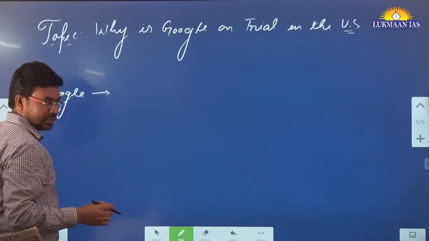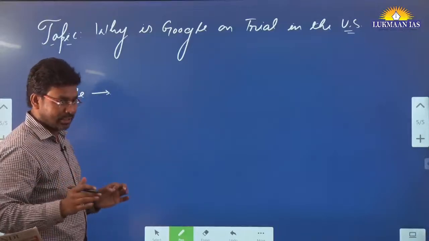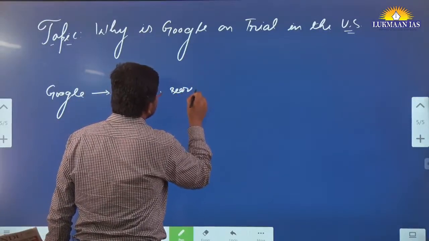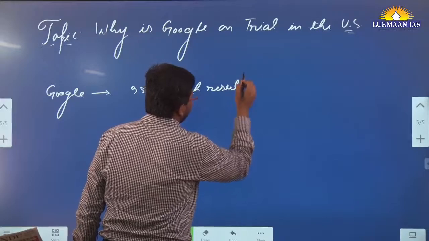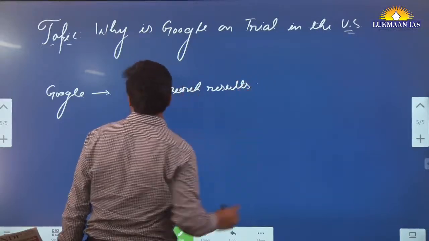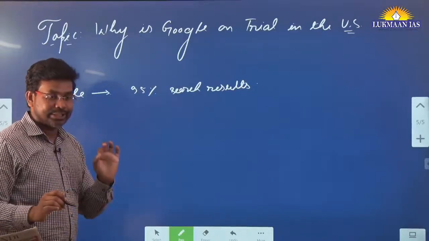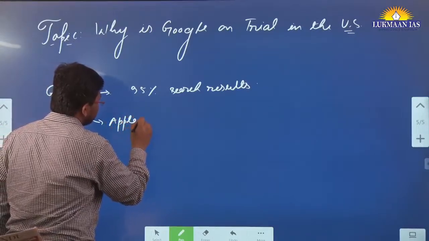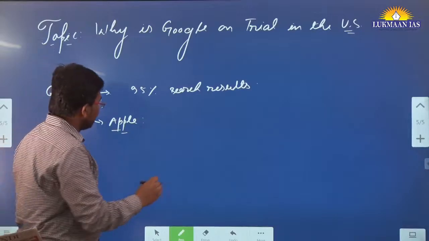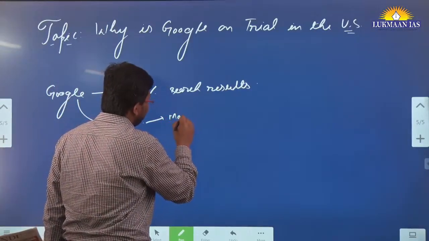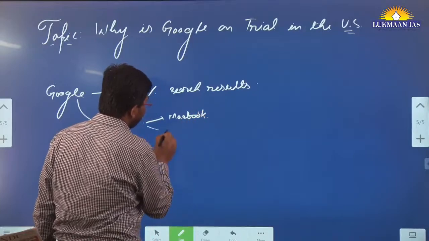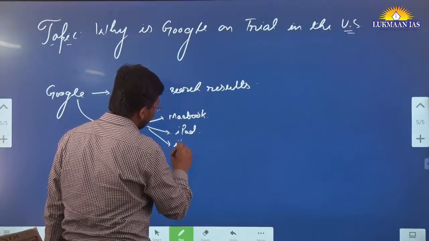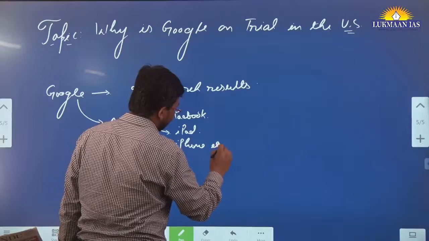Google has emerged as the world's largest search engine. Google provides 95% of all search results in the world. This is one thing: it is the largest search engine in the world. But Google has partnered with Apple. So all the Apple devices, be it MacBook, or iPad, or let's say iPhone, etc.